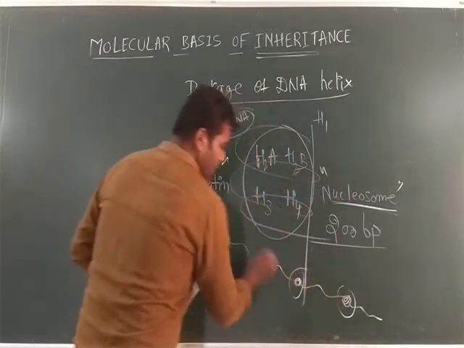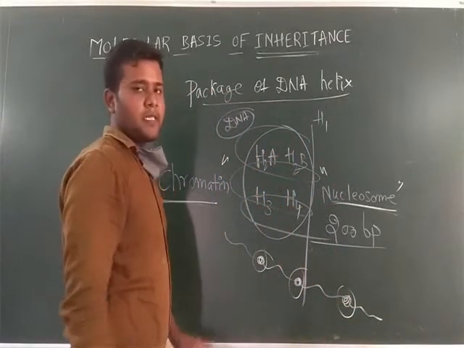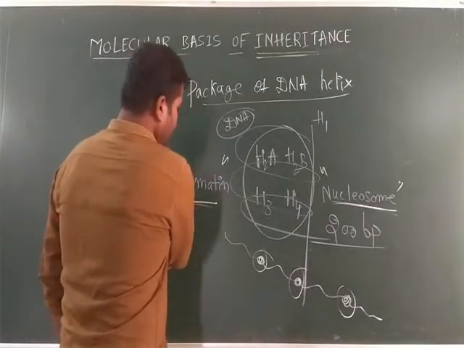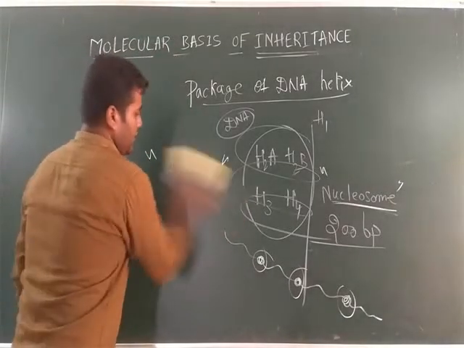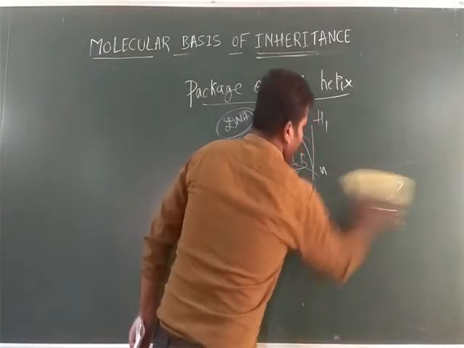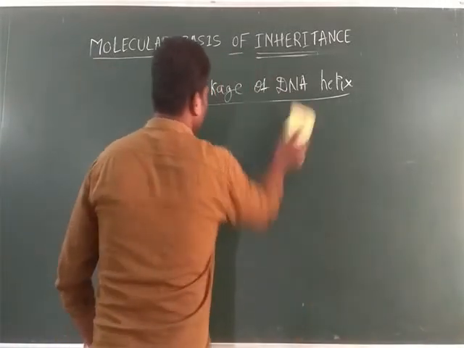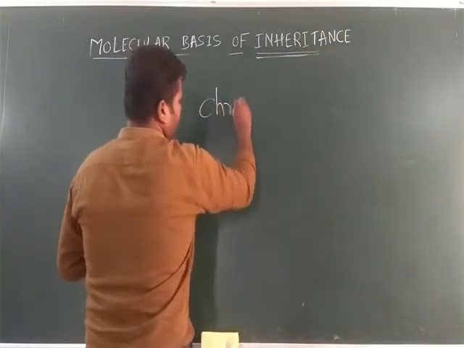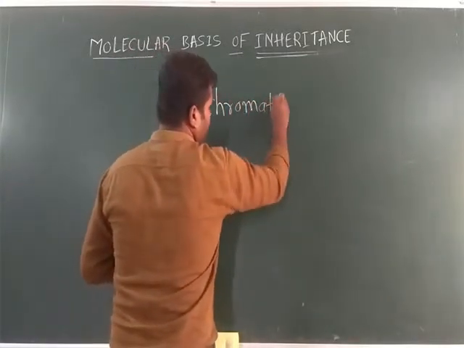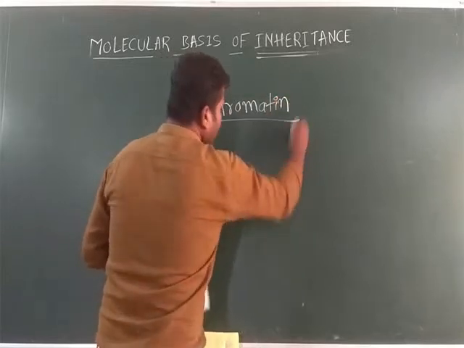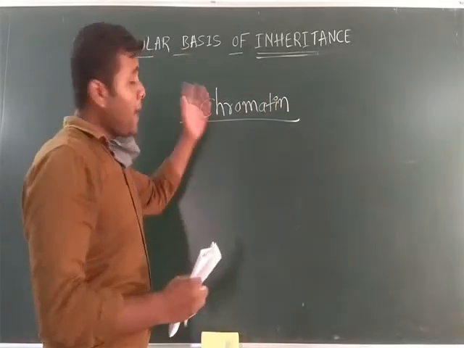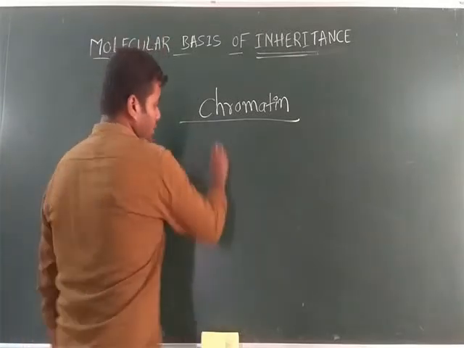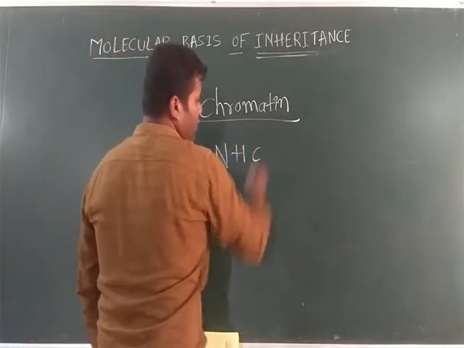So these are the chromatins, which present as beads on a string. Just look here. Now, chromatin. At a higher level, the packing of DNA needs some non-histone chromosomal proteins.